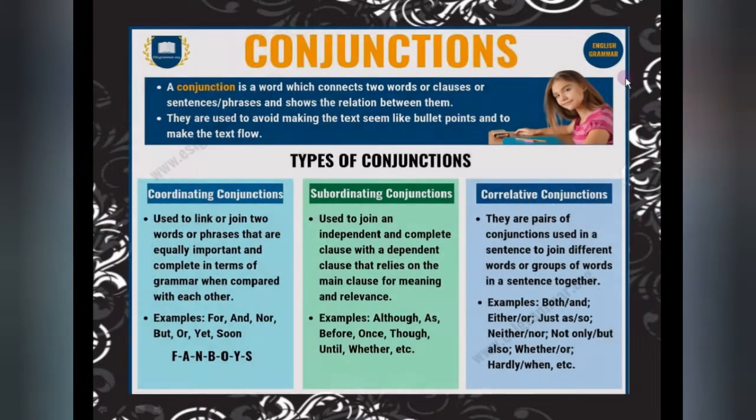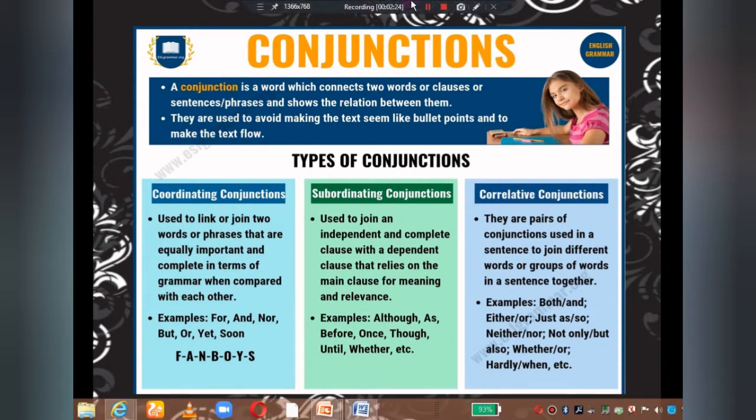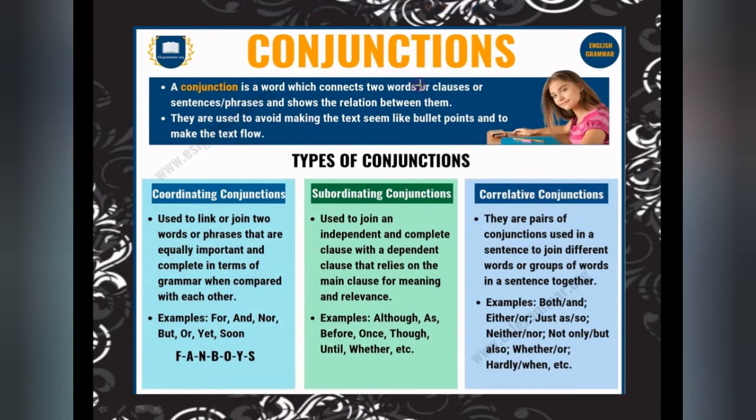Now first of all, let's recapitulate the previous class that we did. What are conjunctions? A conjunction is a word which connects two words or clauses or sentences or phrases and shows the relation between them. That shows relation also. They are used to avoid making the text seem like bullet points and to make the text flow. Simply, it means punctuation is rarely used after them.